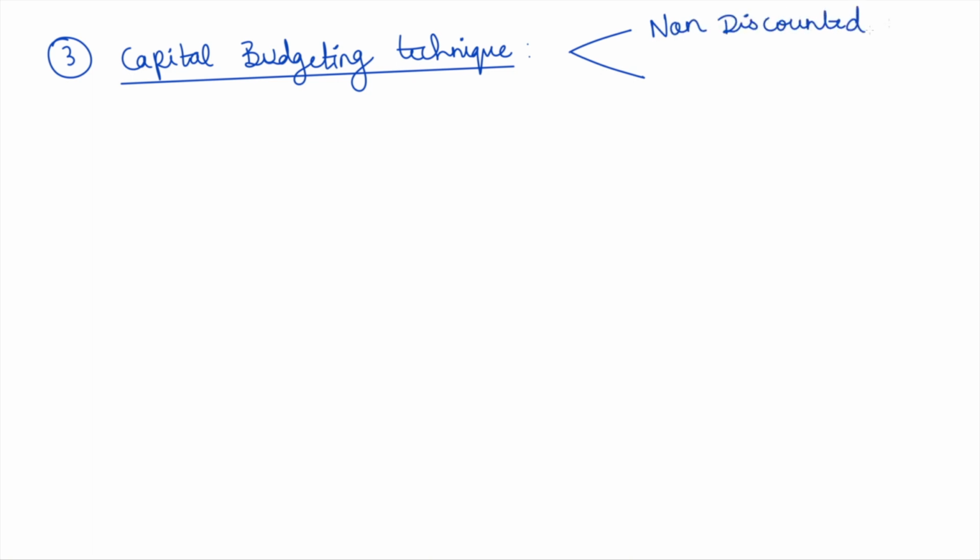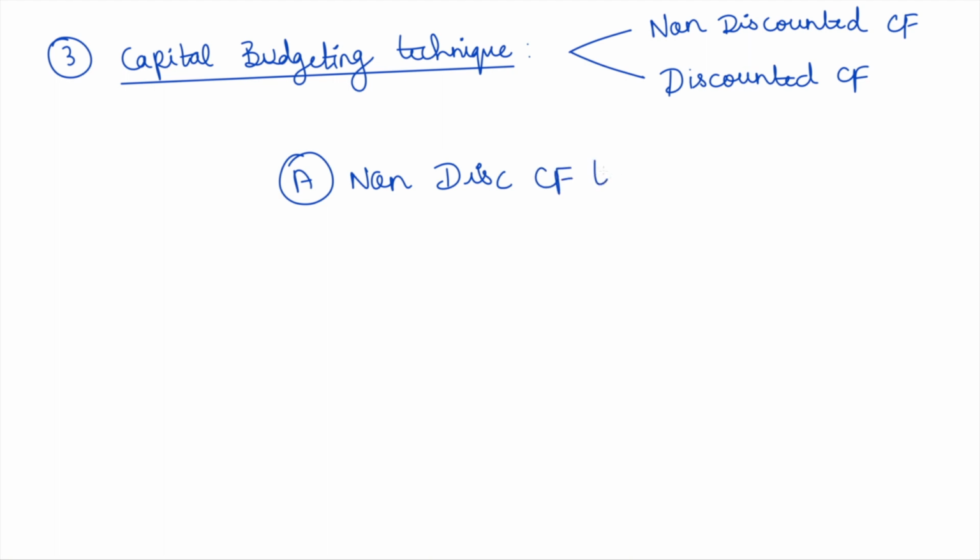Today's class is about capital budgeting technique. We have already discussed there are two types. One is non-discounted cash flow, which is also called the traditional method, and another one is discounted cash flow. Here we are going to start with non-discounted cash flow and have an elaborate discussion.